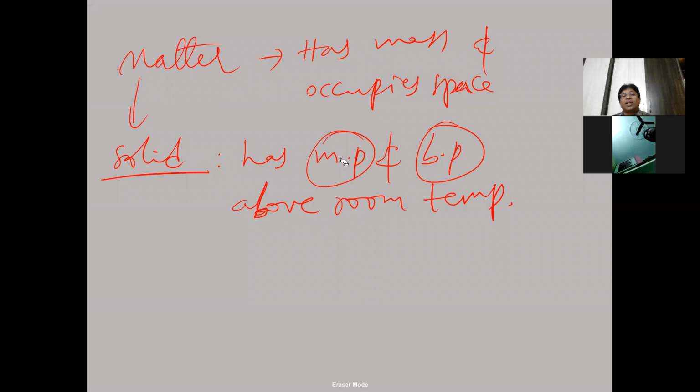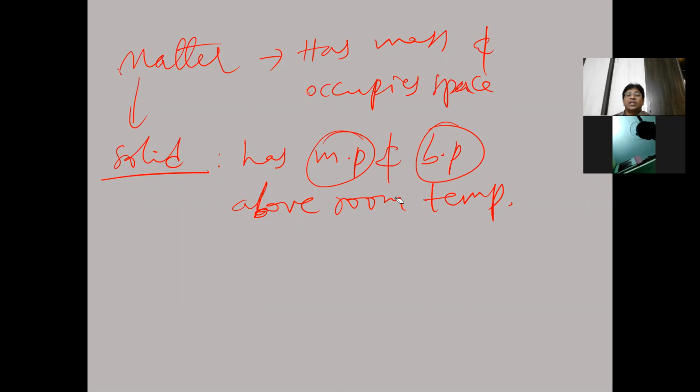Solids have more melting and boiling points. That means the melting point and boiling point of a solid will both be above the room temperature. Such matter is called solid.